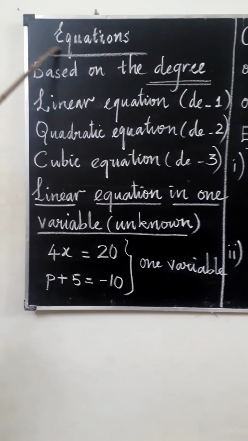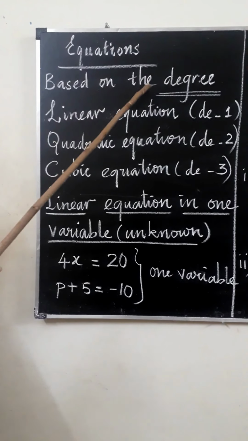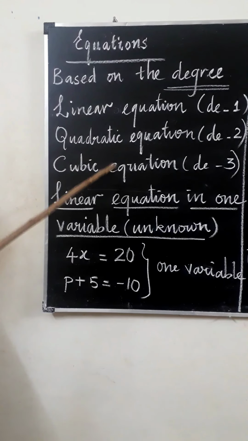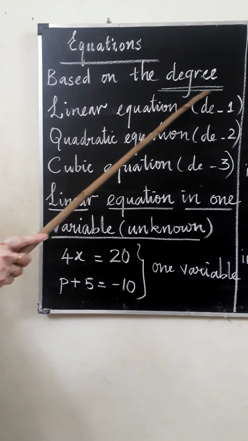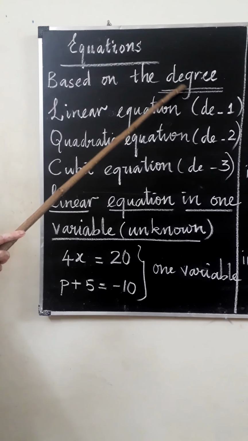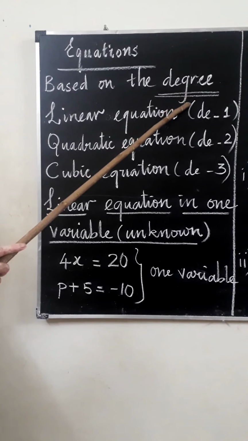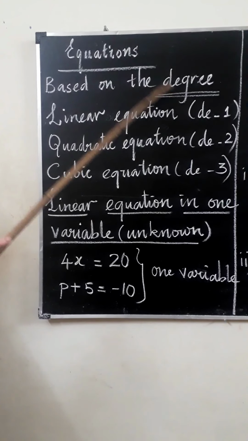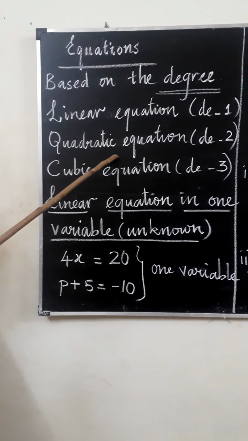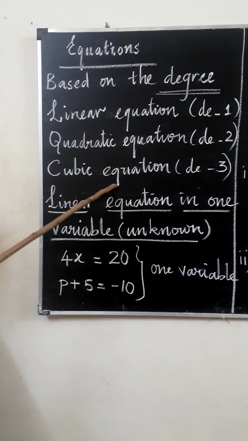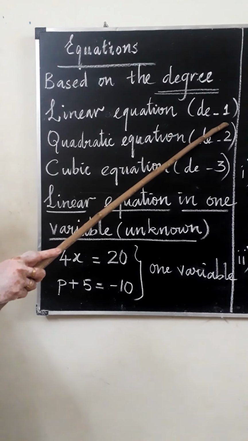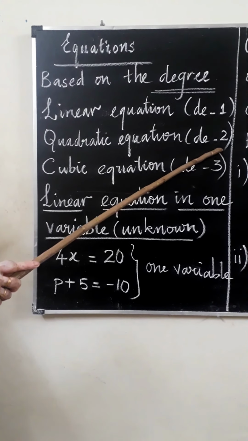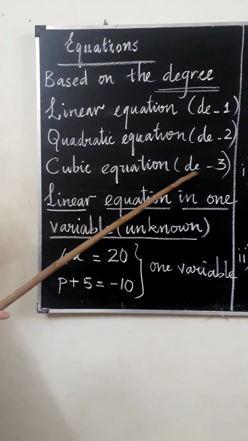Algebraic equations: based on the degree of an equation, the equations are classified into 3. What is degree? Degree is the highest power of an equation. Based on the degree, the equations may be linear, quadratic or cubic. Linear equation, the degree is 1, that is, the highest power is 1. Quadratic equation, the degree is 2. Cubic equation, the degree is 3.